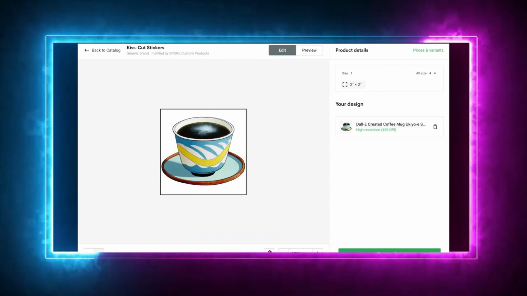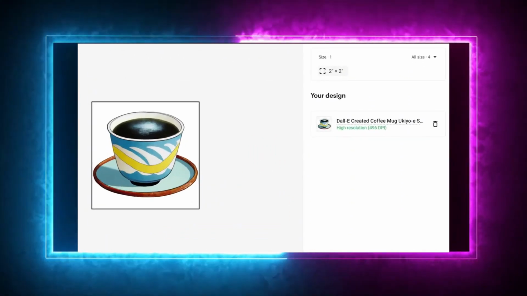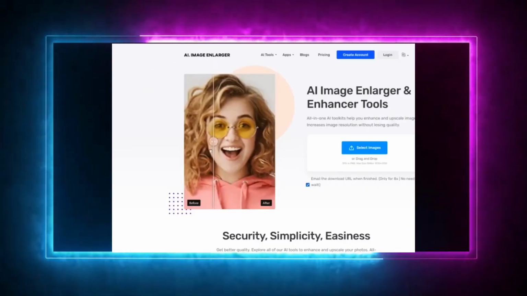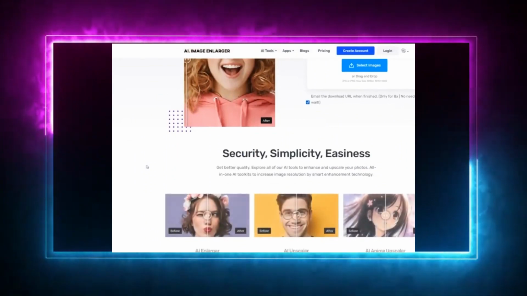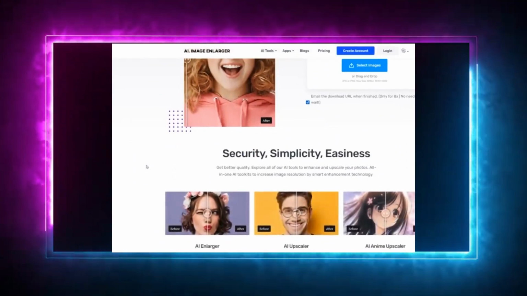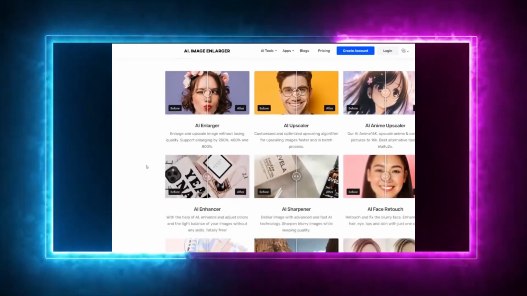One limitation to be aware of is image resolution. DALL-E generates images in small size. To address this, you can use the AI Image Enlarger website to increase the image size without losing quality. They offer both free and paid plans, making it an affordable solution to prepare images for various products.